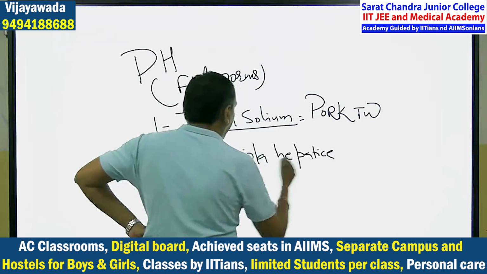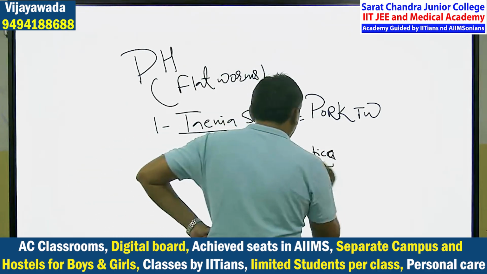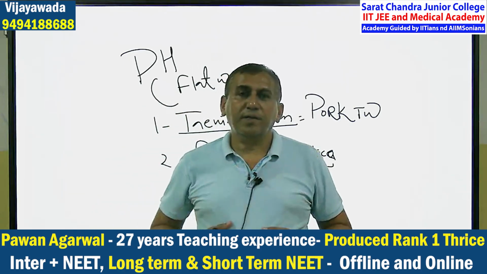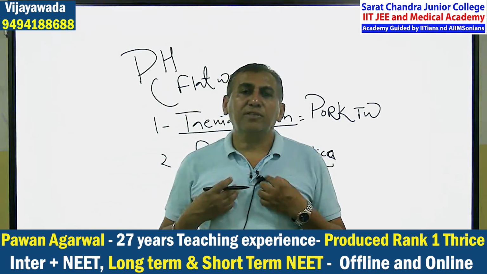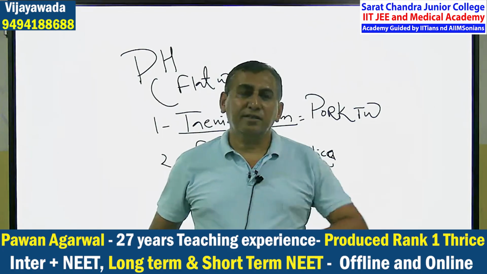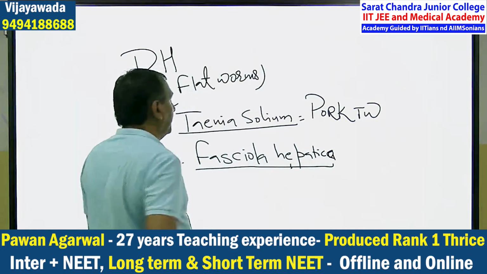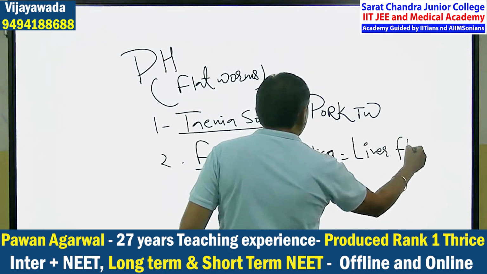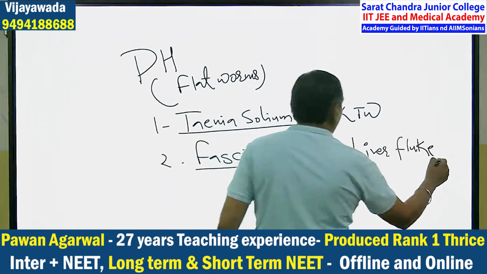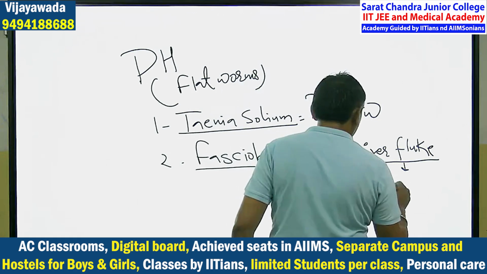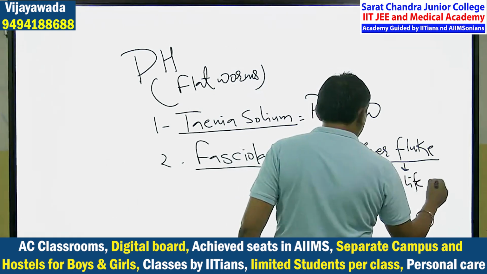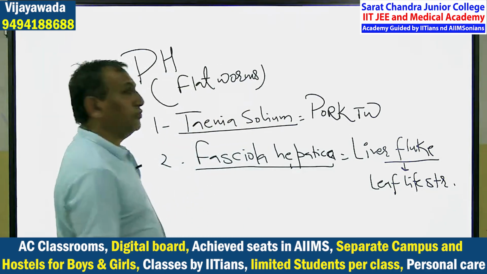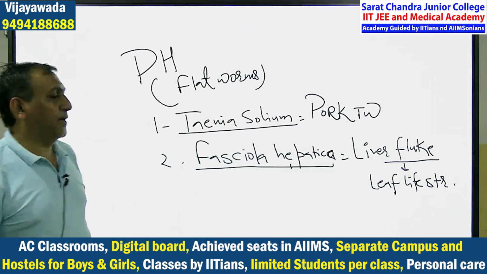Hepata, you know, hepata means liver, na? Cardia means heart. Hepata means liver. Pulmon means lungs. Renal means kidney. Diaphragm means partition. So, Fasciola hepatica is known as the liver fluke. Fluke means leaf-like structure. Liver fluke, Fasciola hepatica.